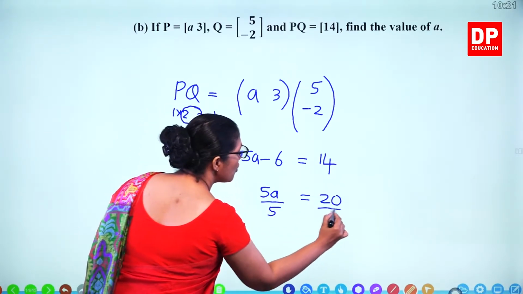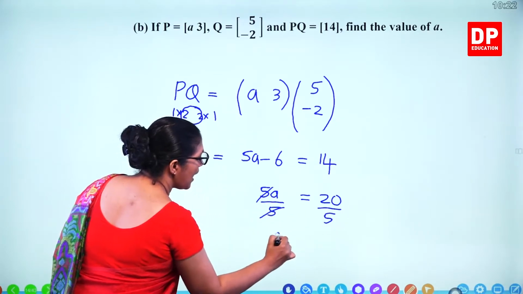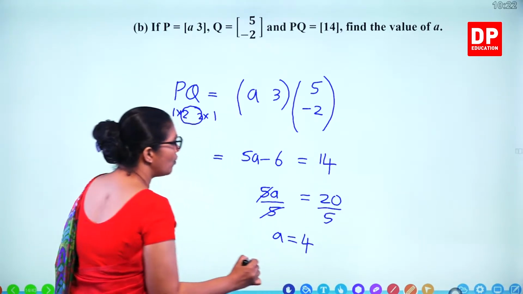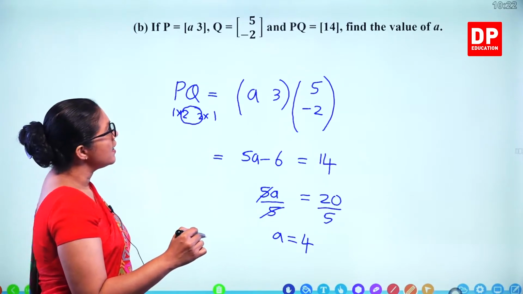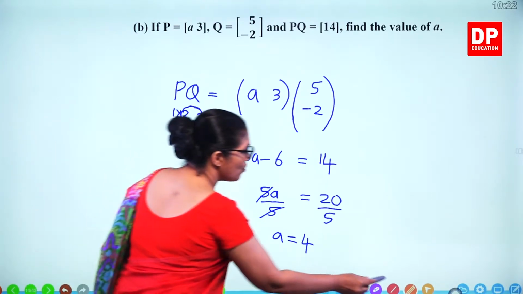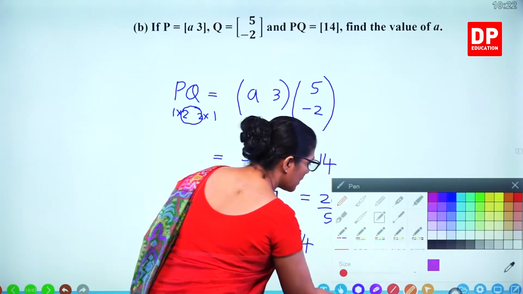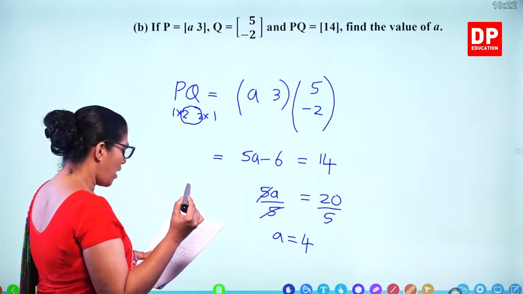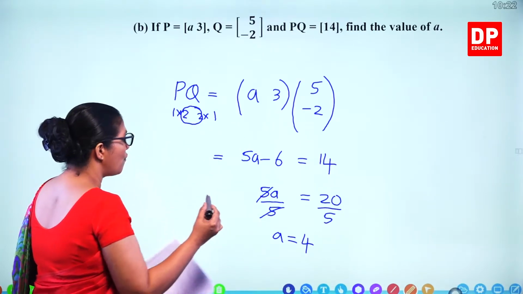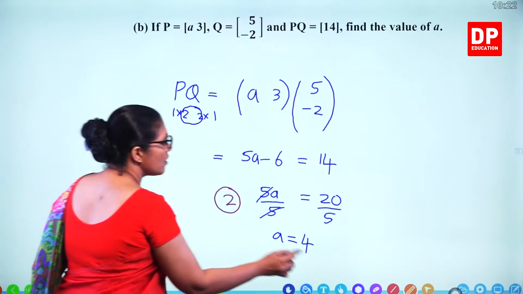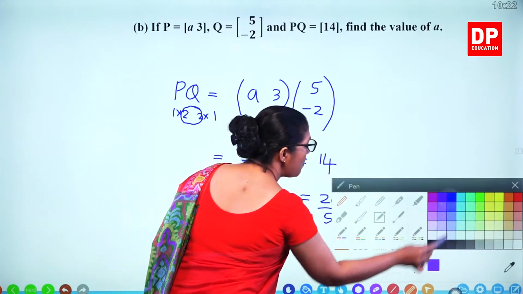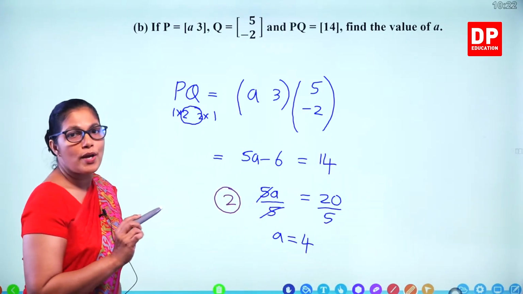Divide by 5 both sides. A becomes 4. So the value of A is 4. So you get 2 marks for that. 2 marks for A equals 4. So altogether we gave 10 marks for the whole question.